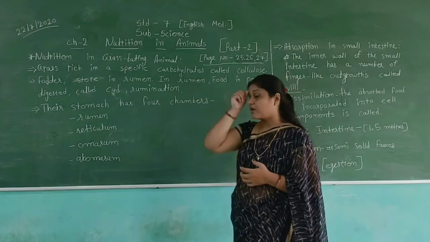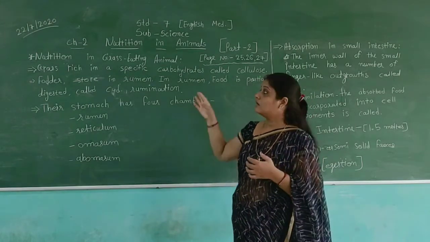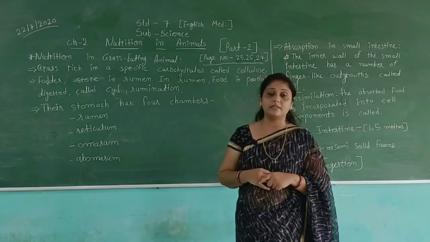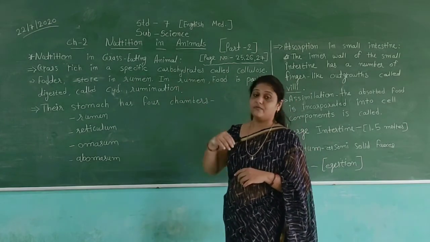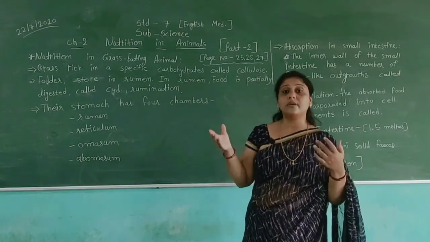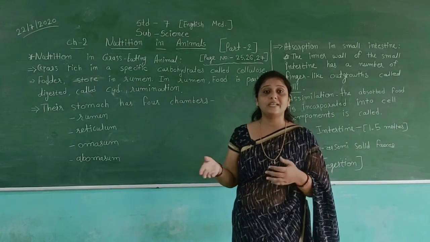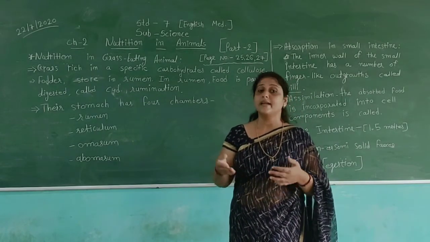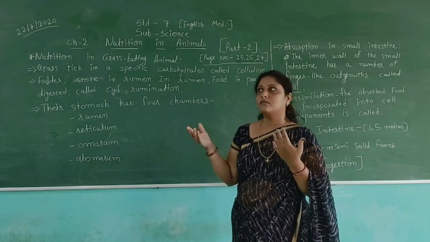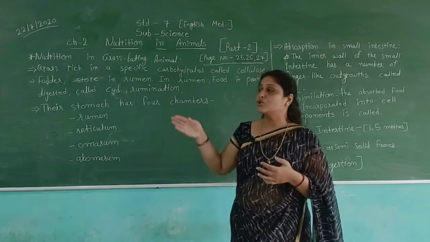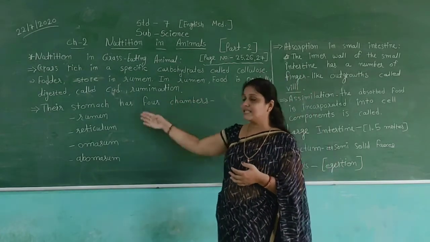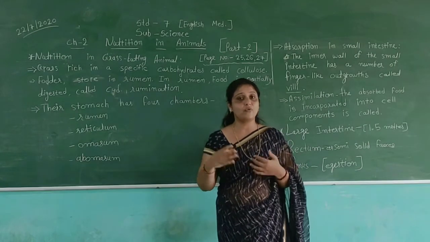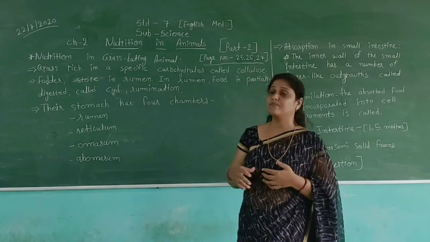Why do these processes always go on in animals? Because the animals which eat grass have to survive and grow. They cannot get their food easily, and they cannot eat their food fast. So they always do this type of process for digestion.